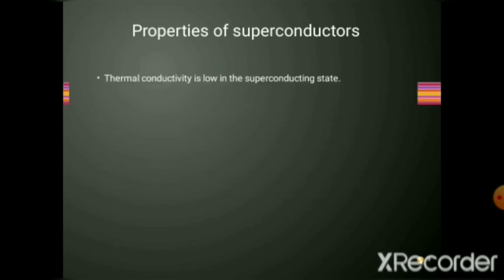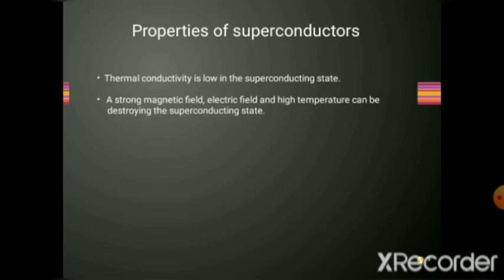Next, thermal conductivity is low in the superconducting state. A strong magnetic field and electric field and high temperature can destroy the superconducting state. Now, when a material is kept in a very strong magnetic field or very strong electric field and or at high temperature, they can destroy the superconducting state of the material.